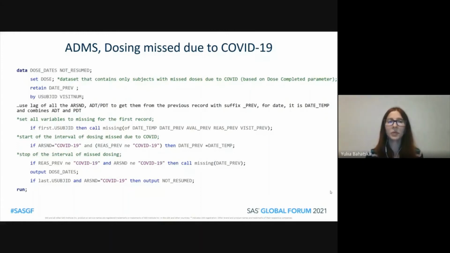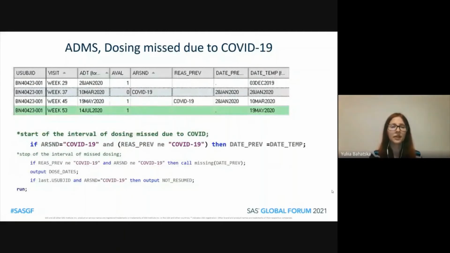Here is the code that prepares the data for the derivation of duration of dosing missed due to COVID-19. As input, we take a subset of the dataset with those completed parameters to only the subjects who have at least 1 dose missed due to COVID-19. Then, using the lag function, for each record, we derive the analysis reason not done and the date that combines analysis date and planned date from the previous record. And then we can proceed to the derivation of the duration of the intervals of dosing missed due to COVID-19.